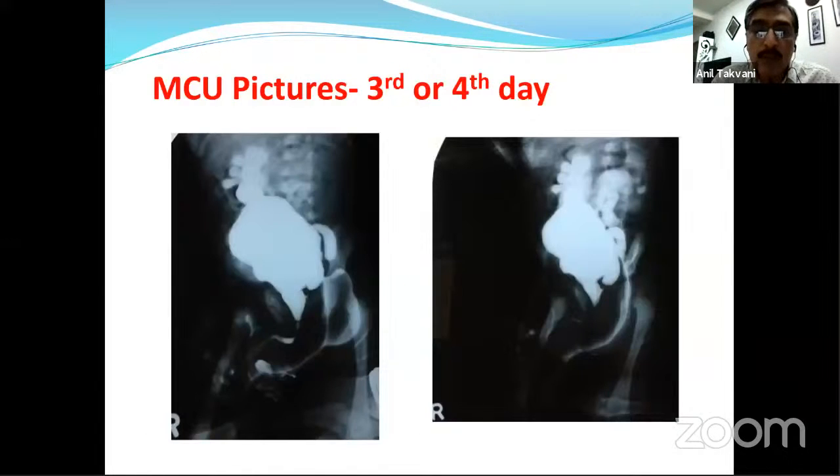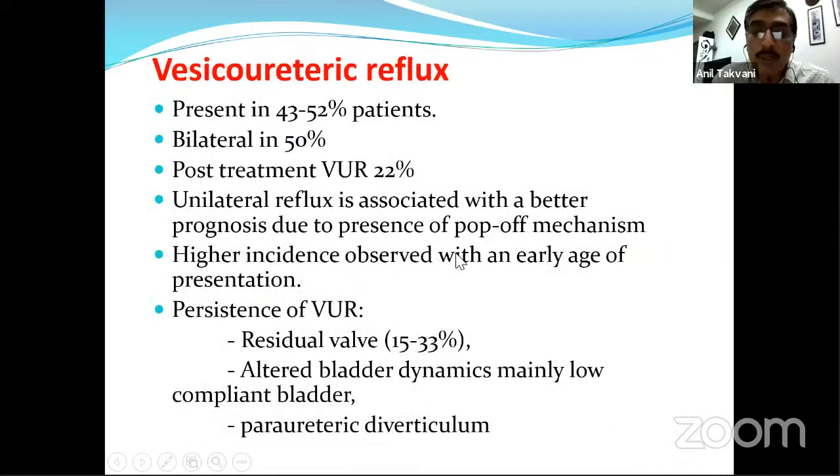And this is the MCU picture, which was done on the third or fourth day. There you can see an abrupt end. There you can see some membranous fold-like structure, and then the normal bulbar and penile urethra. The bladder is trabeculated and almost looks like a neurogenic bladder, and then you can see massive reflux on both sides.